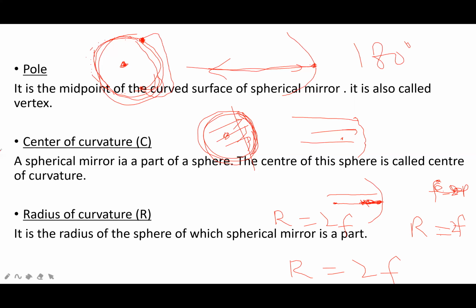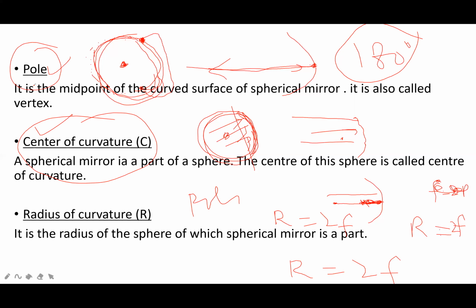Only consider that the pole is the point from which the light ray is reflected at an angle of 180 degrees. Center of curvature is the center of a circle, the center of the circle of which the spherical mirror consists. Radius of curvature is the distance between the center of curvature and the pole. The distance between these two points in a circle is called the radius of curvature.